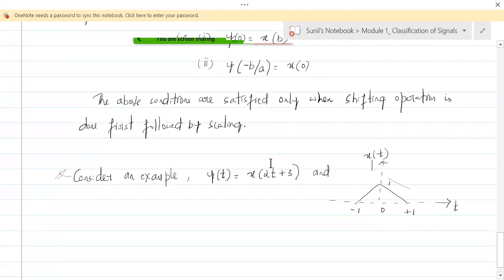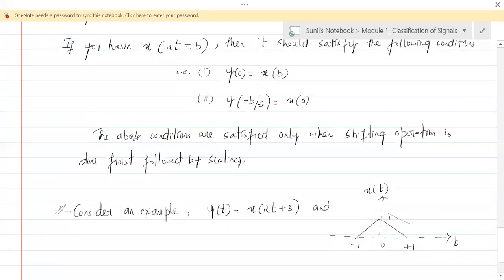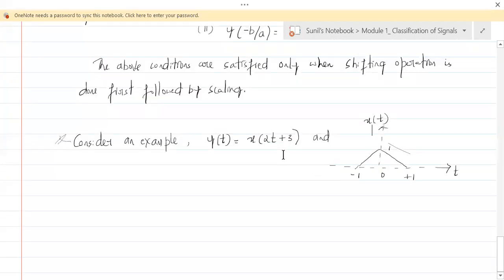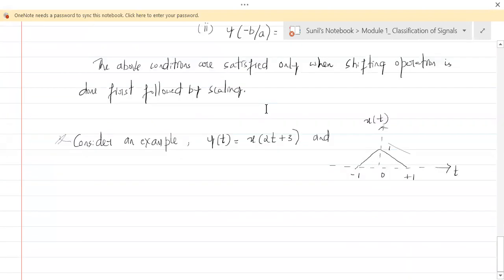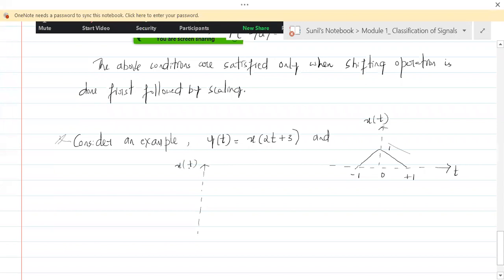On x of t you need to perform x of 2t plus 3. So we have been told that these two conditions need to be fulfilled, and for these two conditions to be fulfilled, shifting has to be performed first. So let's see if we perform shift first and then the scaling, whether these conditions are fulfilled or not. So let's see that now. Fine. So let's perform the shifting first. Everybody just copy it down. So we are going with the test. x of t is here.